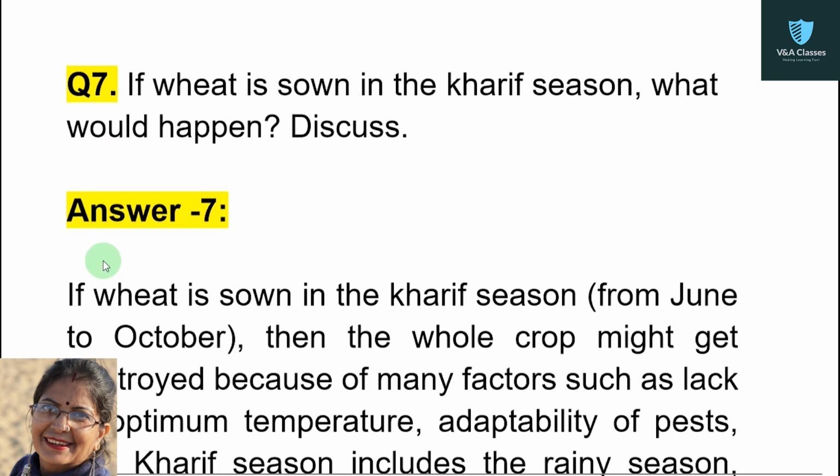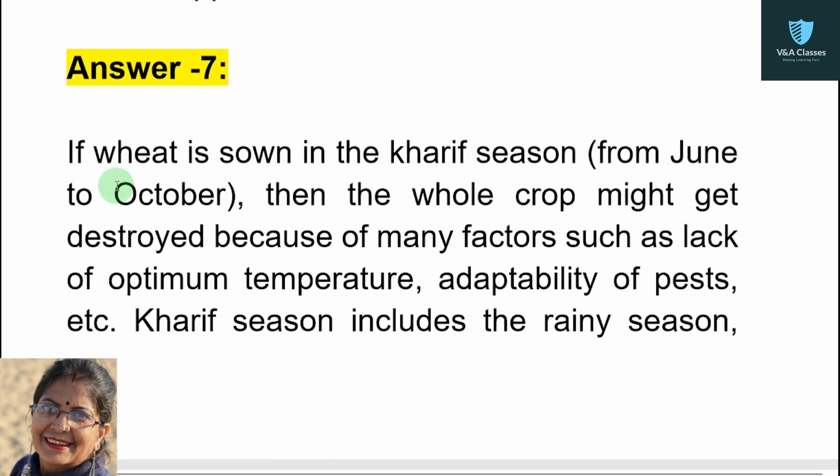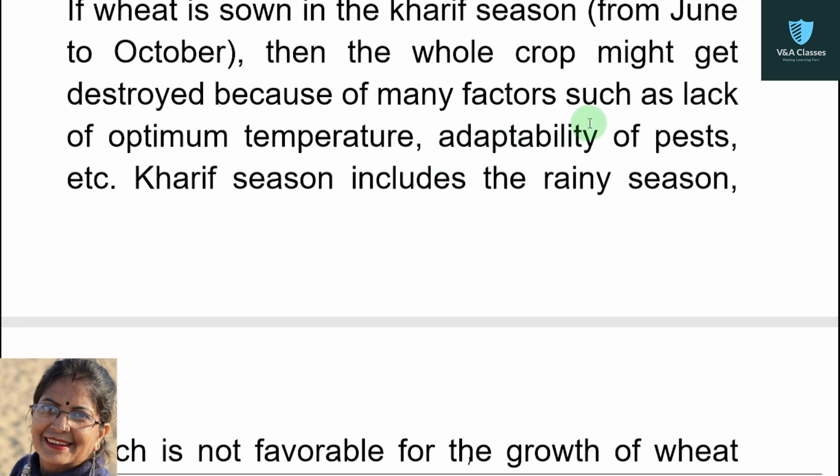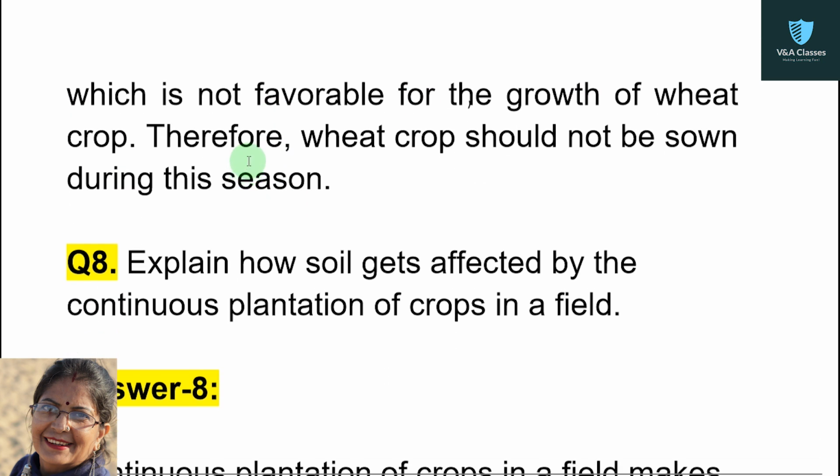Now question number 7. If wheat is sown in the Kharif season, what would happen? Discuss. If wheat is sown in the Kharif season from June to October, then the whole crop might get destroyed because of many factors such as lack of optimum temperature, adaptability of pests, etc. Kharif season includes the rainy season, which is not favorable for the growth of wheat crop. Therefore, wheat crop should not be sown during this season.